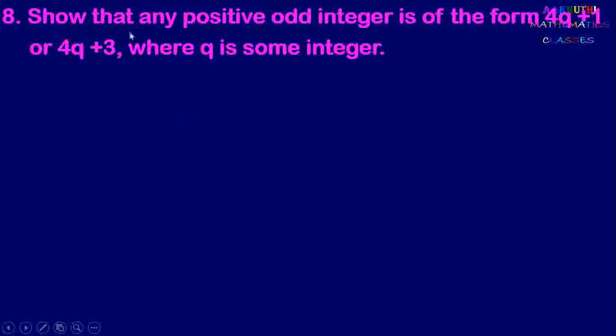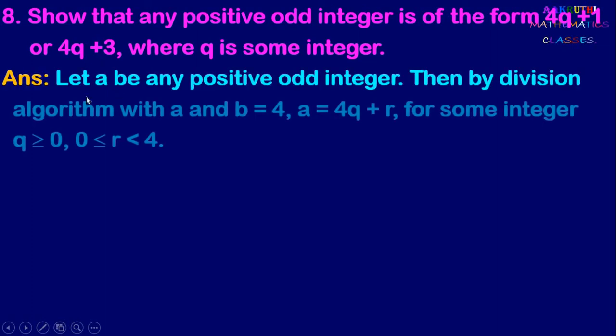So next question: show that any positive odd integer is of the form 4q plus 1 or 4q plus 3, where q is some integer. Now here we have to prove that an odd integer is of the form 4q plus 1 or it is 4q plus 3. Now here we take a as any positive odd integer, and we take b equal to 4.